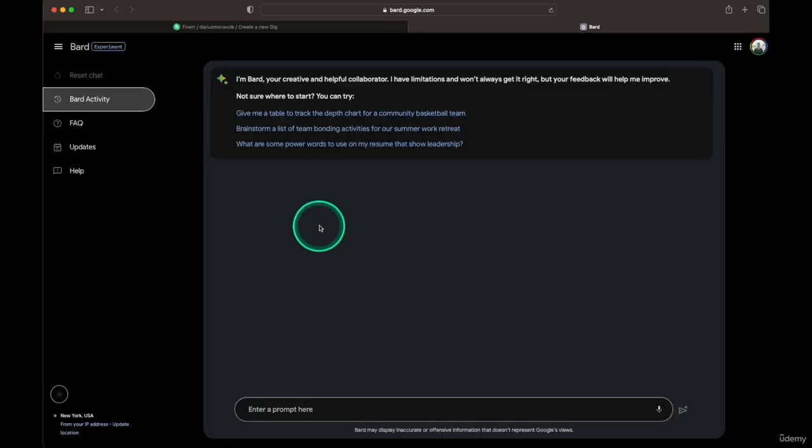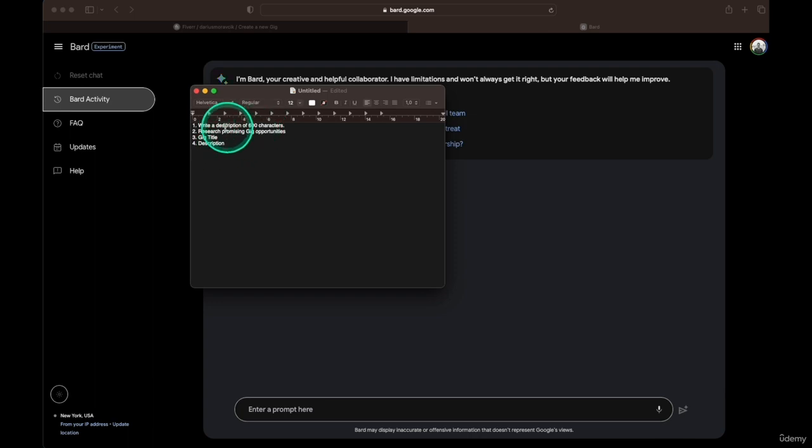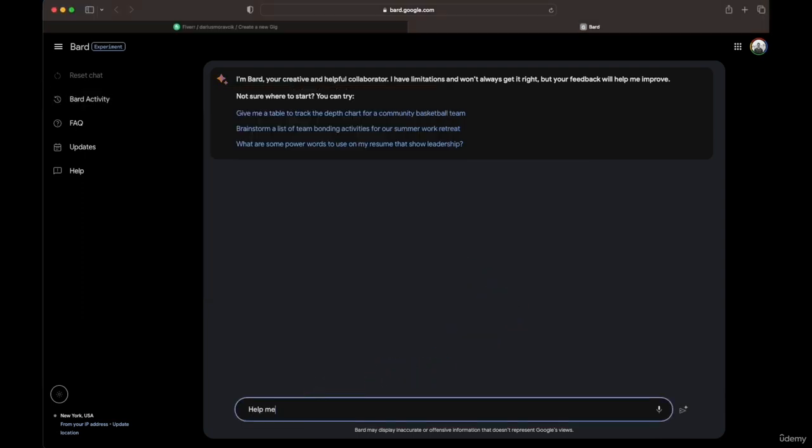So we've got Bard open, and we're going to start with the first task: write a description of 600 characters for the profile. So I'm going to specify profile description, and I'll say, help me write a Fiverr profile description for my new account. It should be compelling and convince potential buyers to work with me.